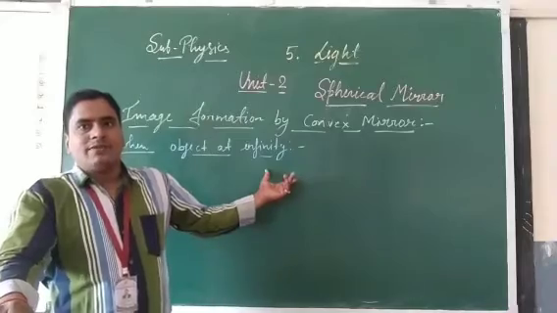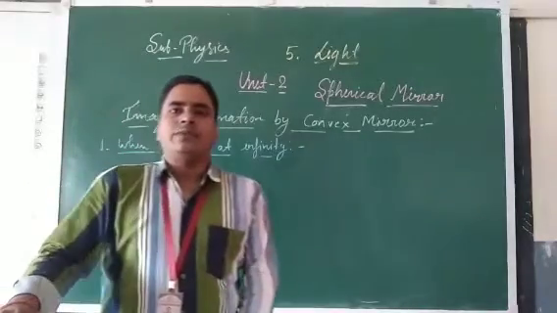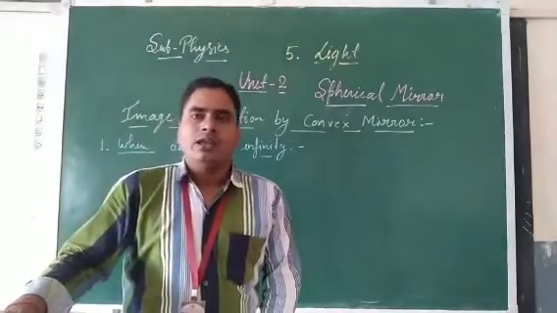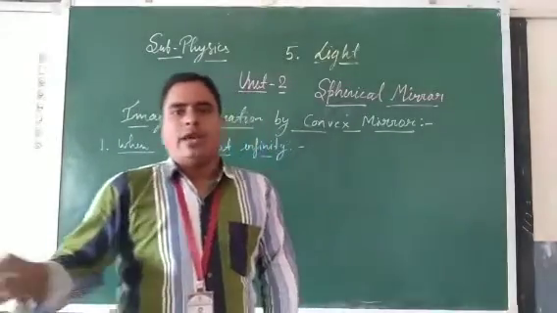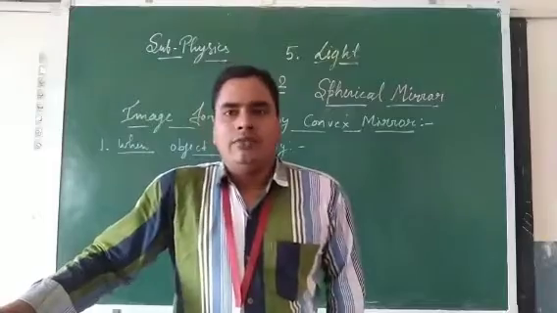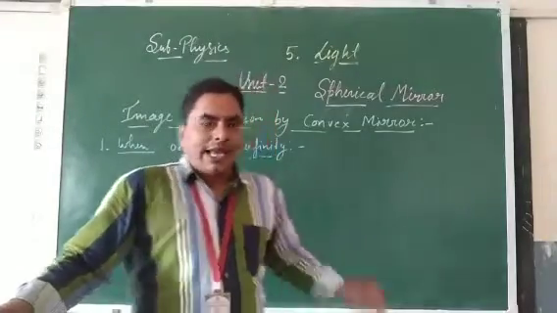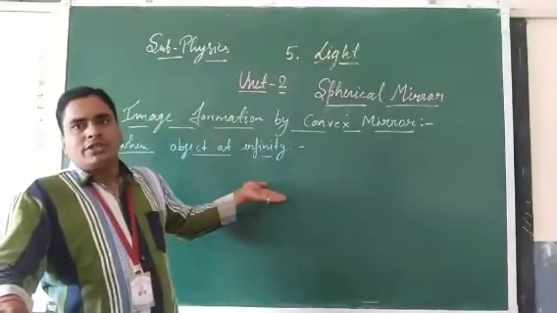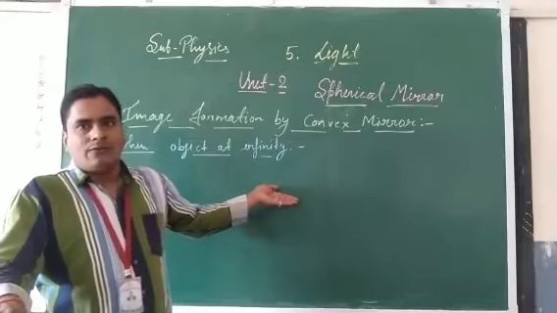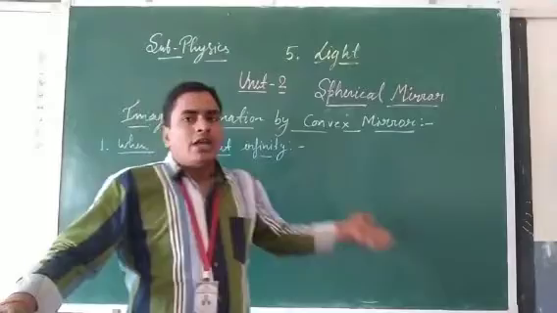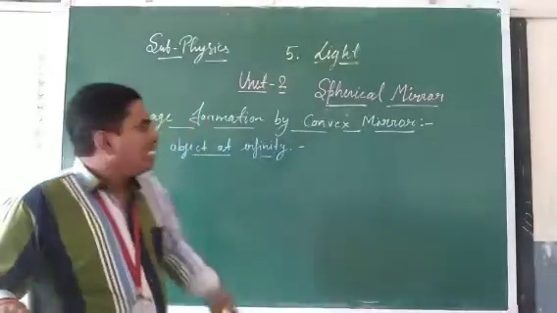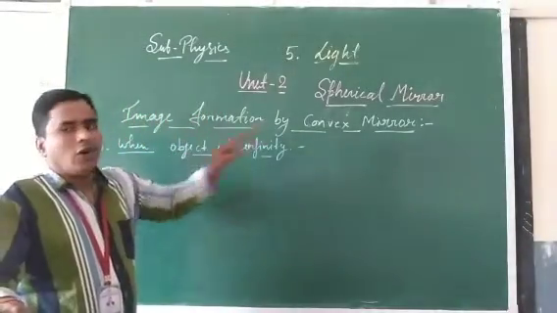In the last class, we discussed the image formation by a concave mirror, how an image of an object is formed when we place the object at different positions on the principal axis of the concave mirror. Today we are going to discuss the image formation by a convex mirror.